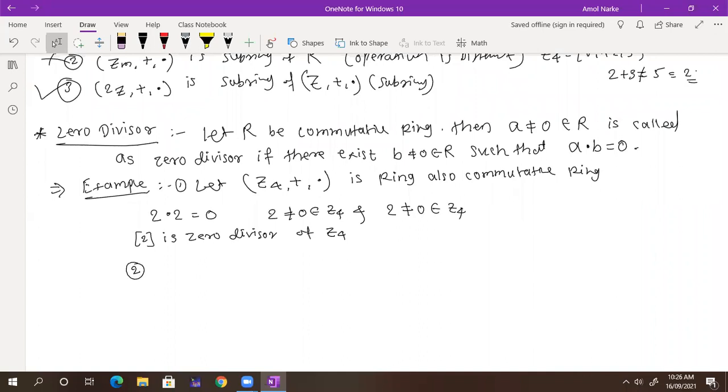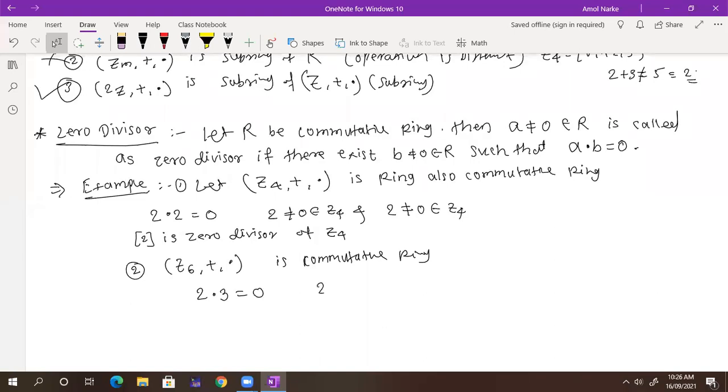I have Z6 with plus and dot. It is also a ring. Is it a commutative ring? Here you can take 2 into 3. What is 2 into 3?